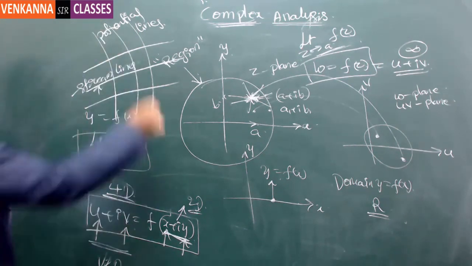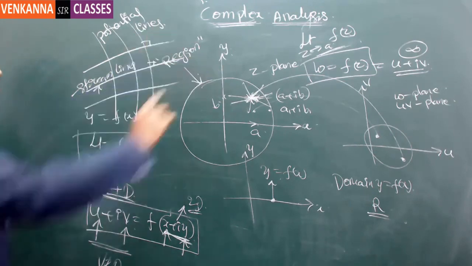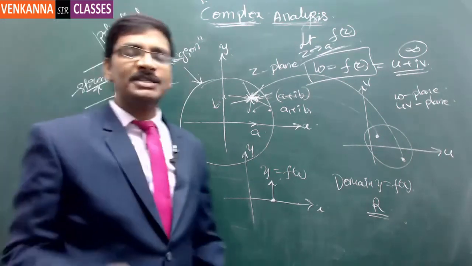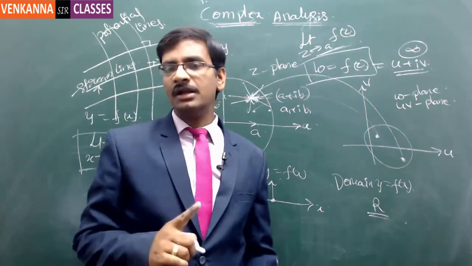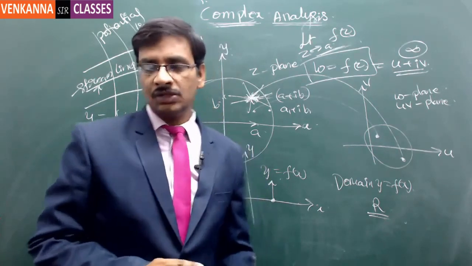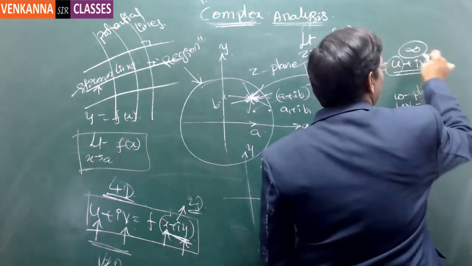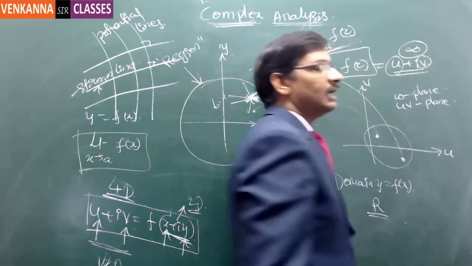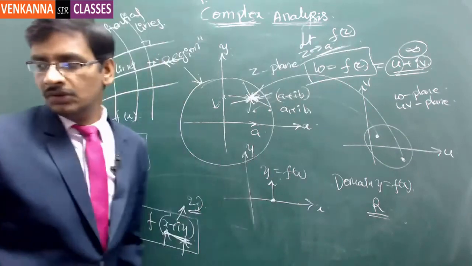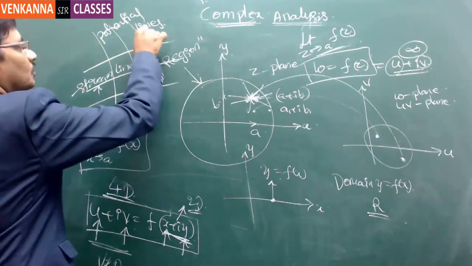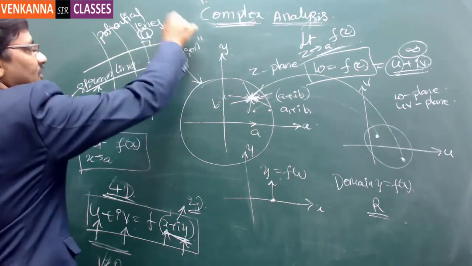These are always perpendicular to each other. As I told you earlier, the real part and imaginary part are always separated in an anti-clockwise direction by 90 degrees. That's exactly the condition. So if this is u, then v will be exactly 90 degrees from u. If this represents u, then this will automatically represent v.